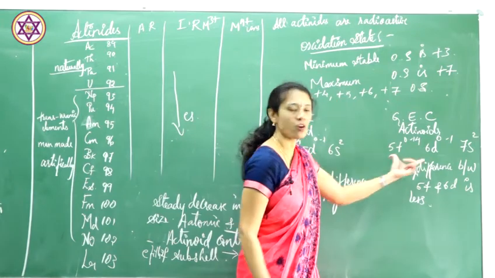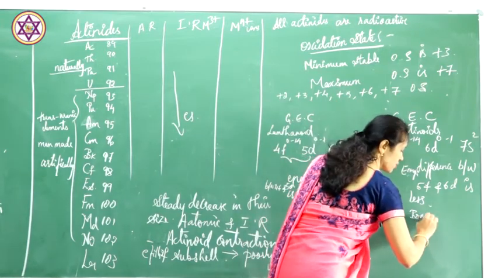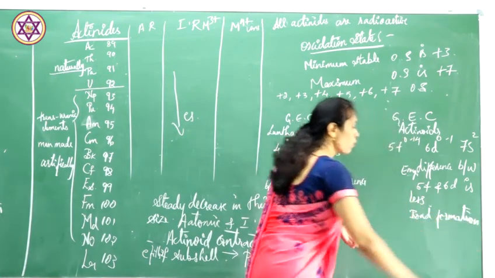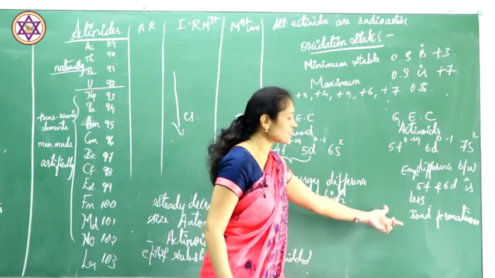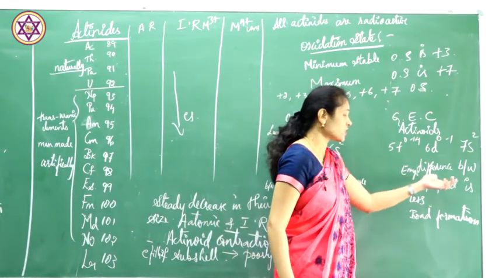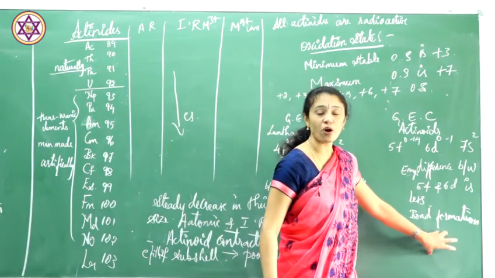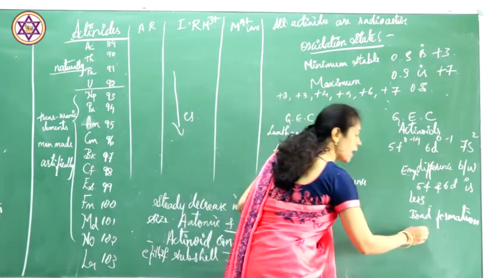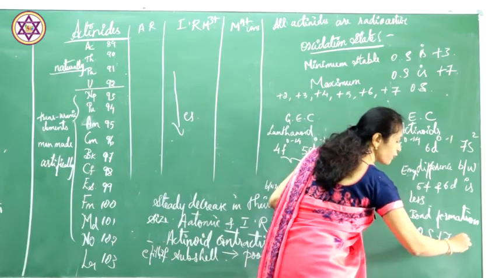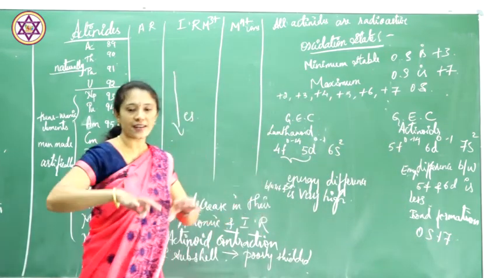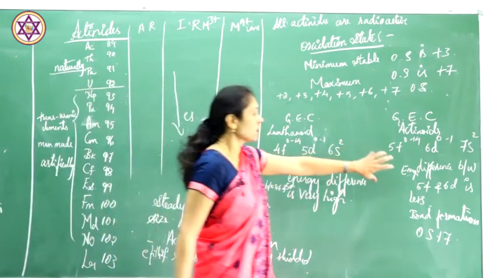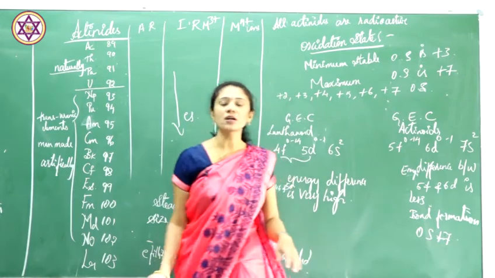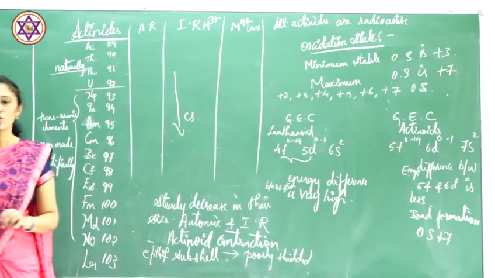These both get involved in bond formation. Therefore, since the actinoids have less energy difference and are involved in bond formation, they show variable oxidation states up to +7. This is about the oxidation states of the actinoids.